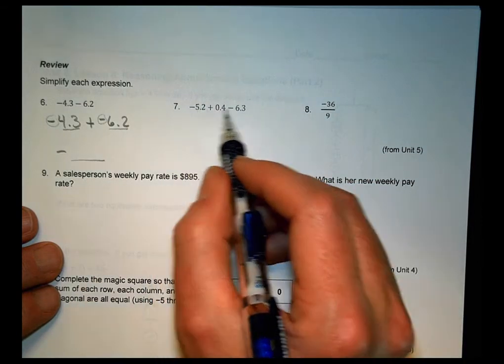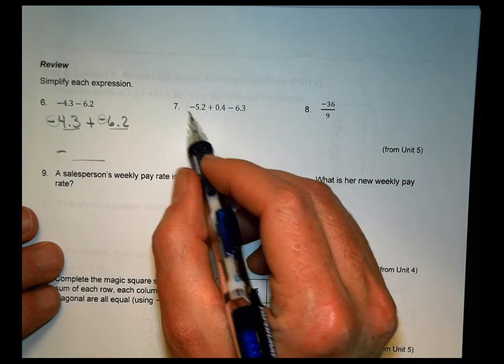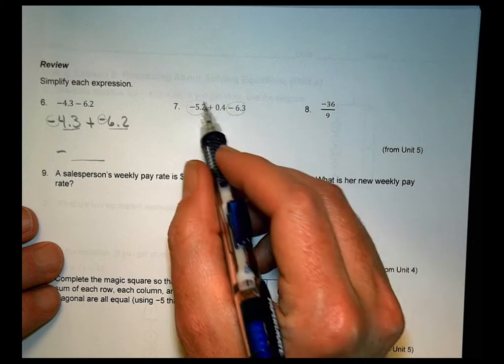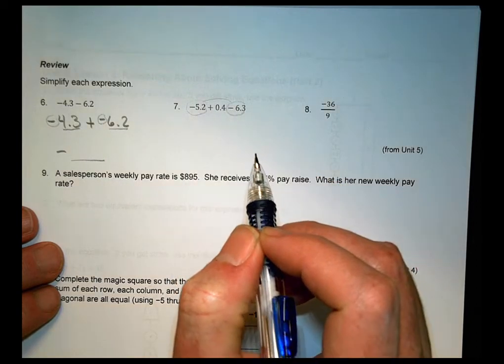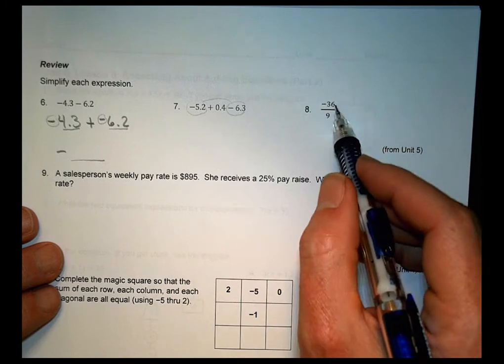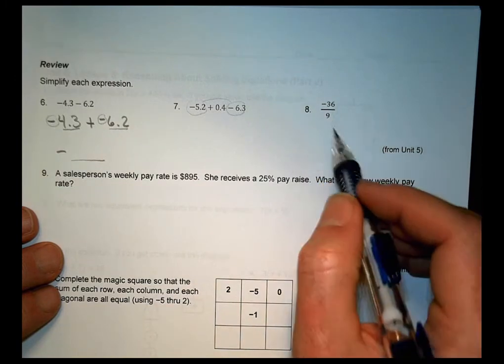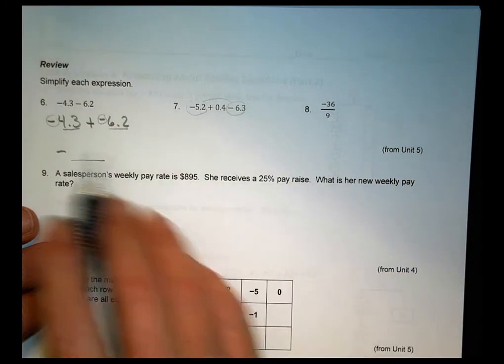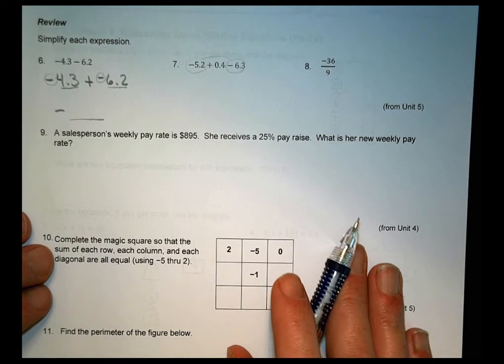Over here, we're going to add those up. You might want to combine the ones with the same sign first, and then remove the 0.4. And over here, we're dividing a negative by a positive, which should result in a negative answer. But you can solve those. Those are good review problems for you.